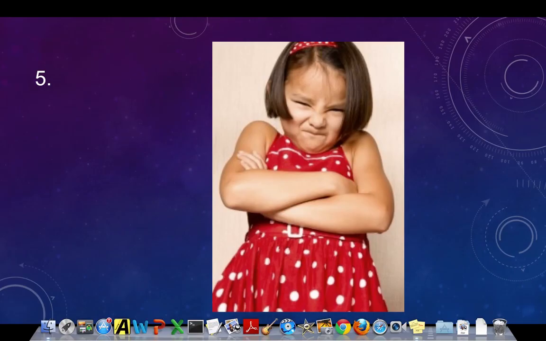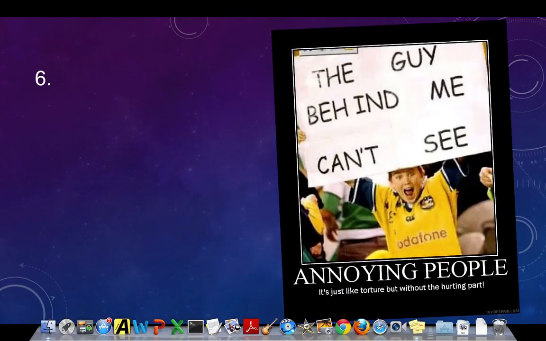Here's sentence 5. Two sentences for number 5, please. And here's our last one, number 6. Okay, so please write two sentences here. Okay, that is all for present participle adjectives versus past participle adjectives.